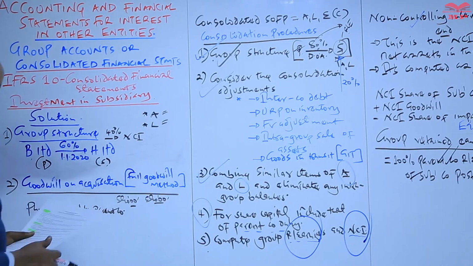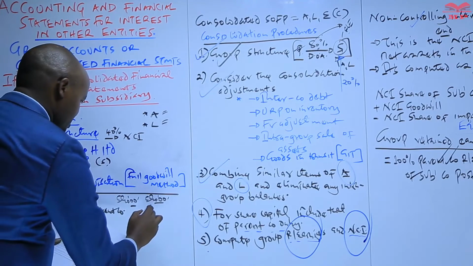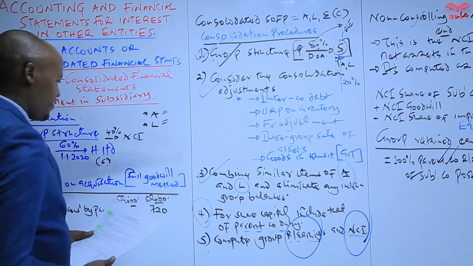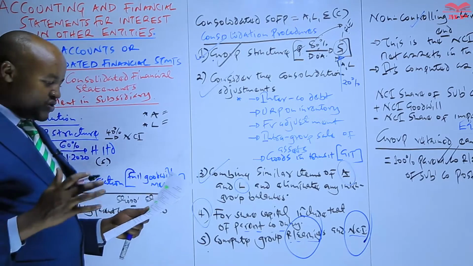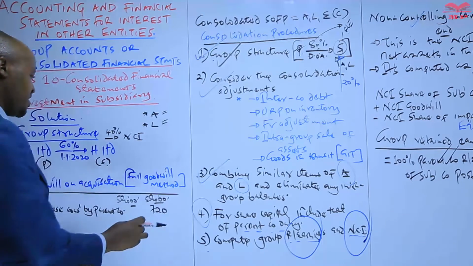That is given in paragraph 1, that the parent company paid an amount of 720. This is a cash consideration, because in the statement of financial position of B, under non-current assets, you can see investment in subsidiary, which is 720.